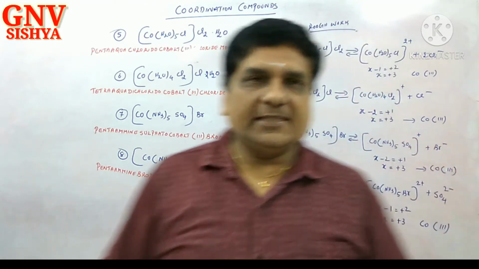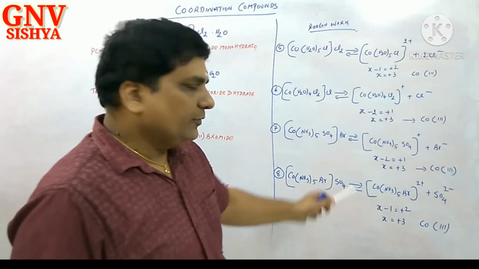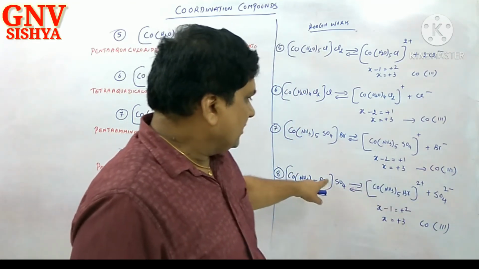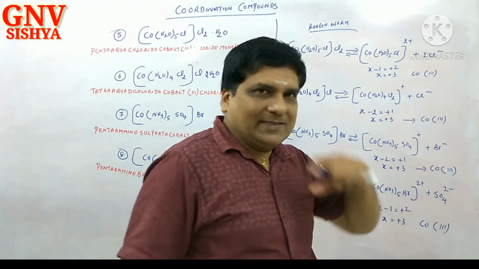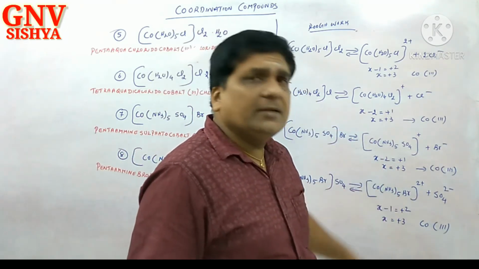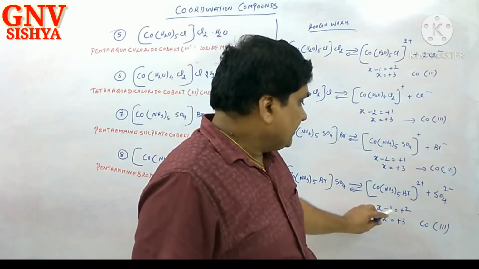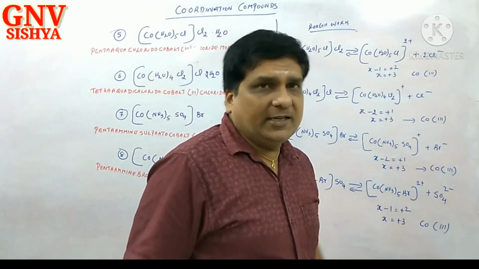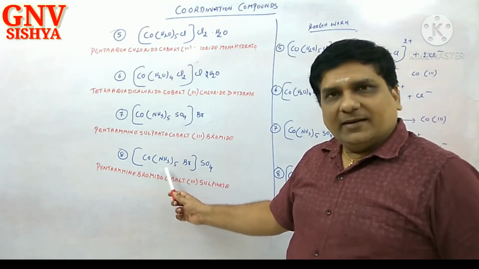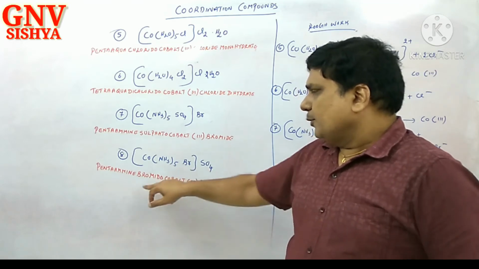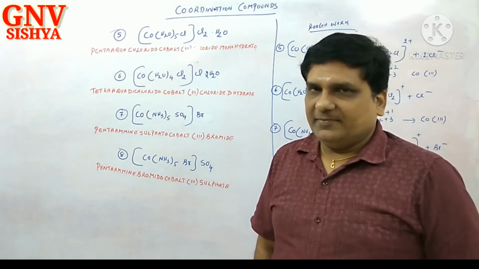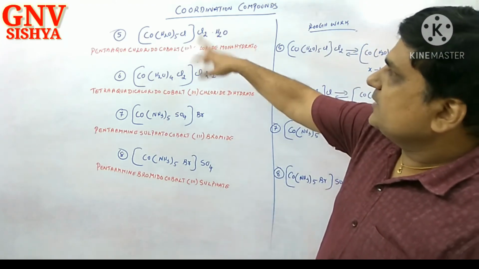Correct? Next, in this case, [Co(NH3)5Br]SO4. SO4 is 2 minus. Now the overall charge of the complex is 2 plus. Correct? Cobalt x, NH3 is a neutral ligand, Br is Br minus, minus 1. x minus 1 is equal to plus 2, x is equal to plus 3. Cobalt is Roman numeral 3. Now here, pentaamminebromidocobalt(III) sulfate. Correct? Right. What about these two examples now?